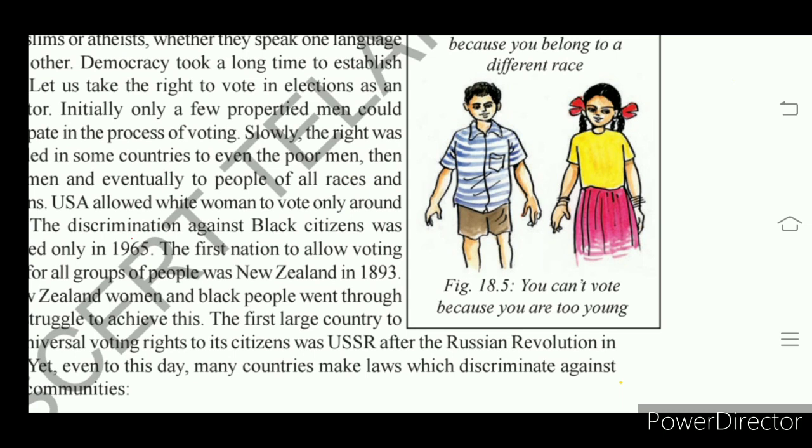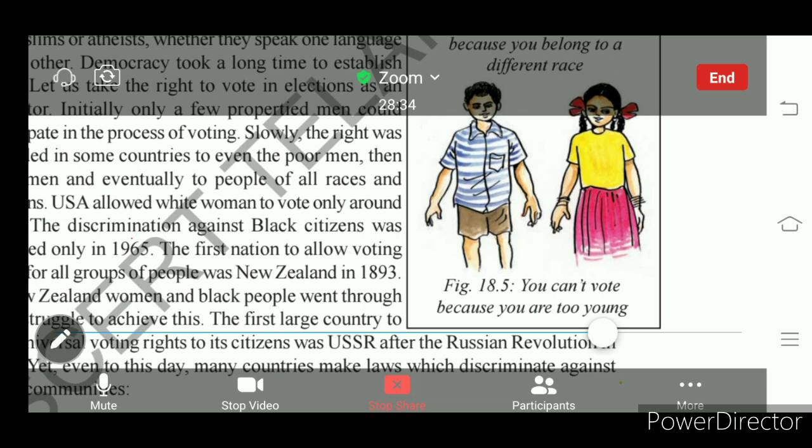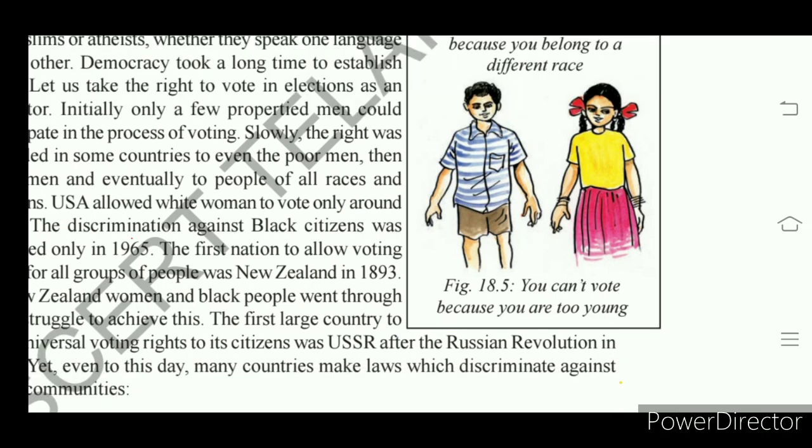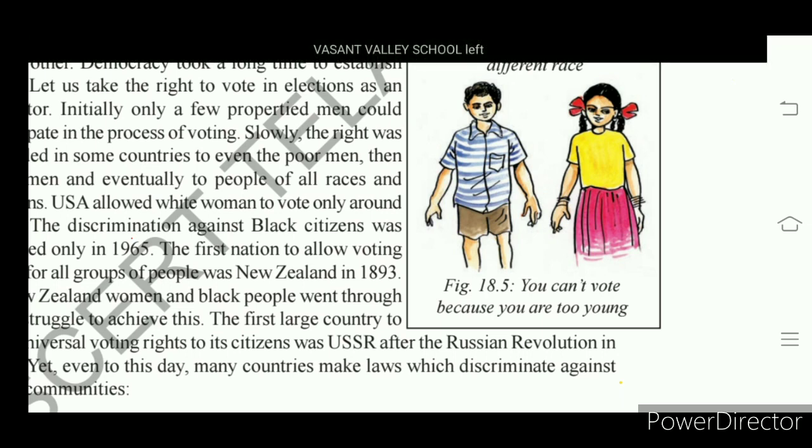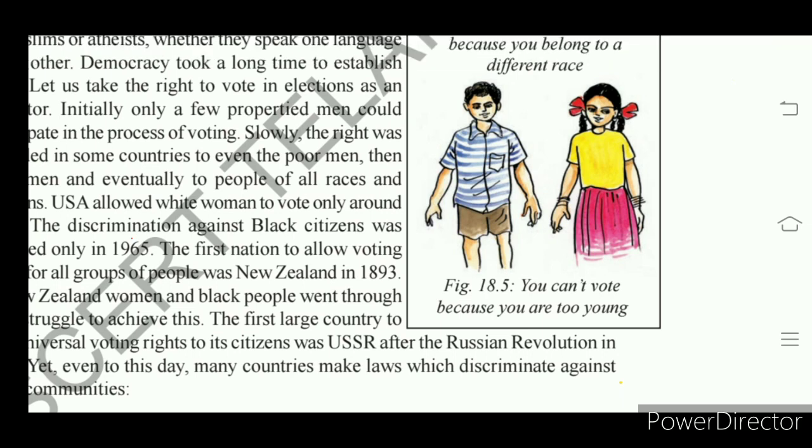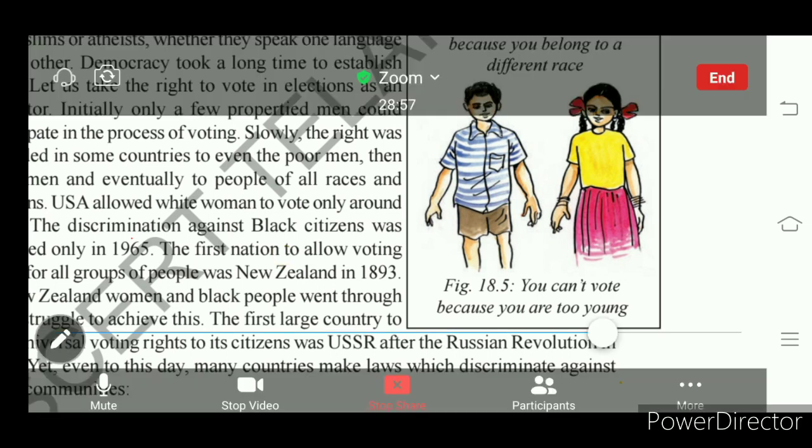That means you are children, right? My dear students, you are children, so you can't vote because you are too young, right? After crossing 18 years, there will be development of the faculties of mind. Then there will be awareness of politics. Then you will choose the right person to get success in election. So children are not given the right to vote as they are too young.